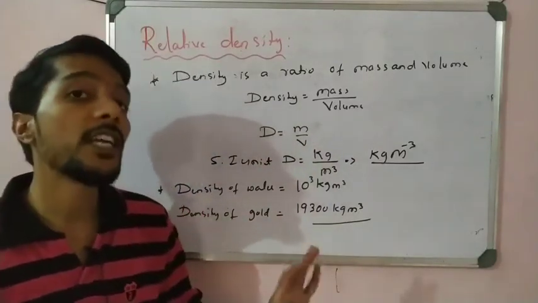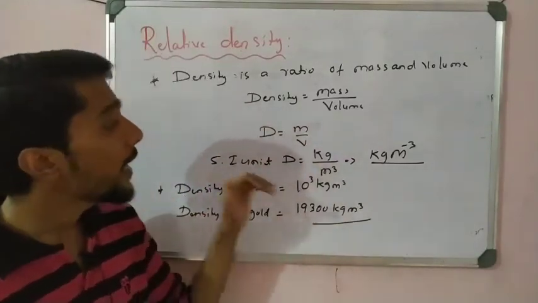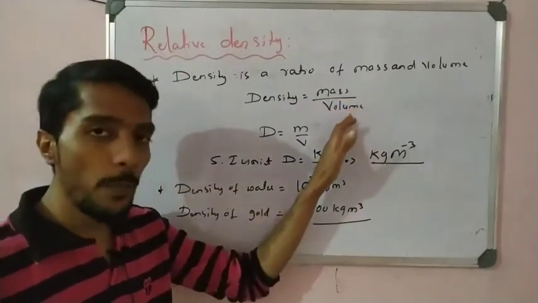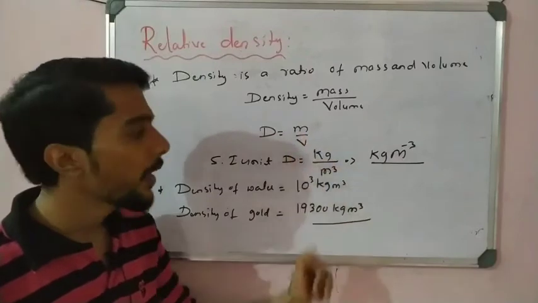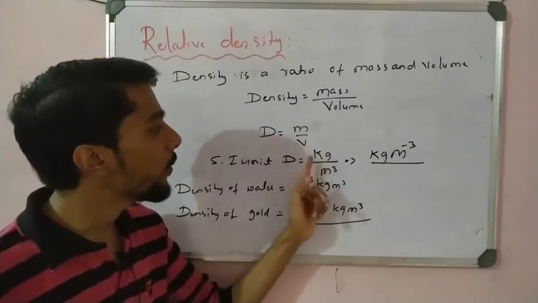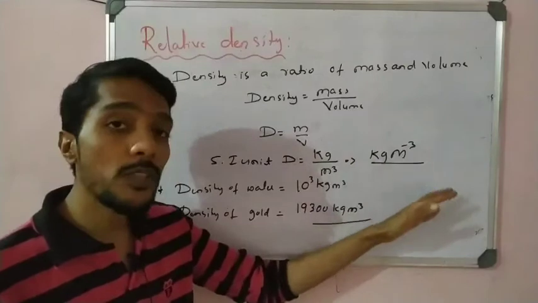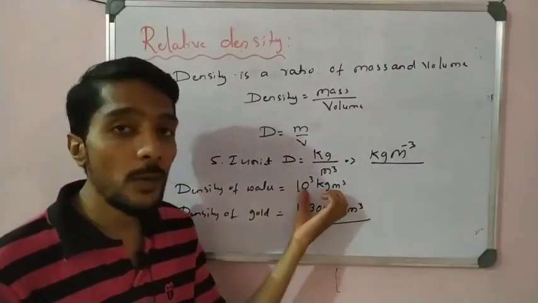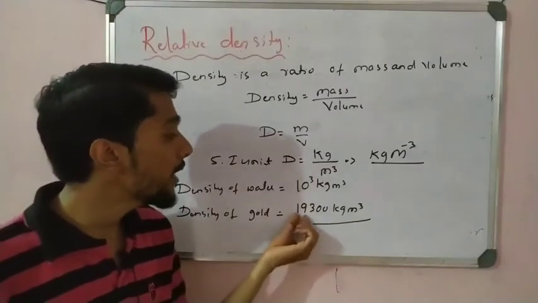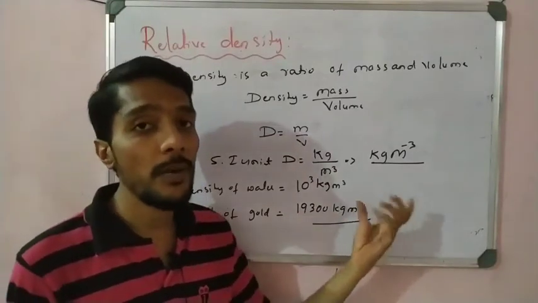So this is about the density concept, students, right? What is density? Density is nothing but mass by volume, right? So density is also written in the form of m by v, with m in kg and volume in meter cube. So kg per meter cube is the SI unit of density. The density of water is 1000 kg per meter cube, and the density of gold is 19,300 kg per meter cube.